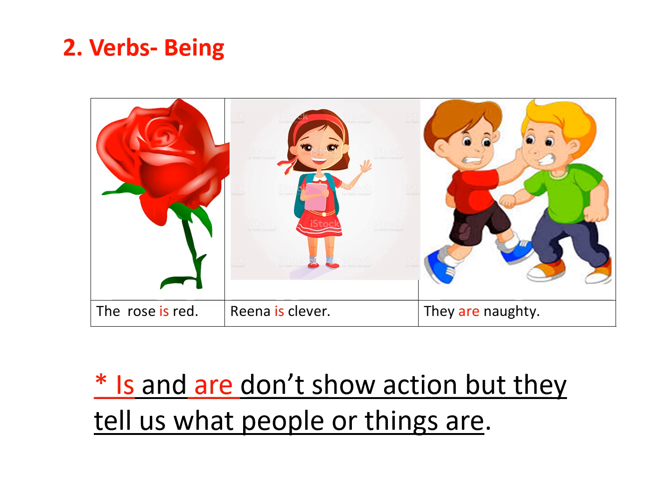In the next picture, Reena is clever. How is Reena? Reena is clever. So the word is again over here. It is not showing action, it is helping us to understand that Reena is clever. Then in the next picture, they are naughty. The boys are naughty. So the word are tells us about the boys over here, that they are naughty.